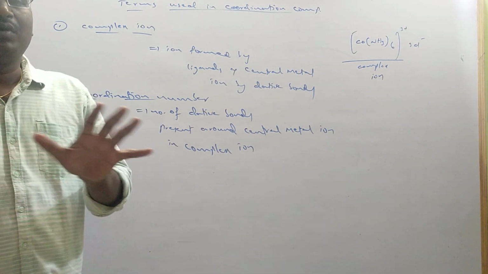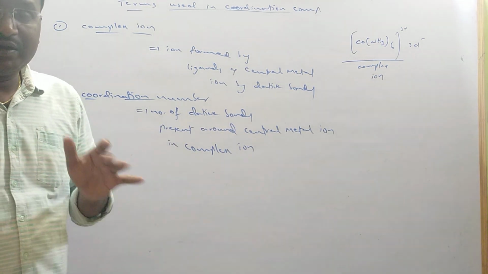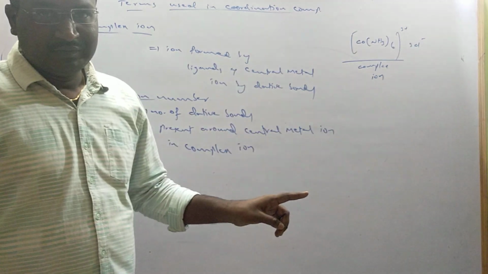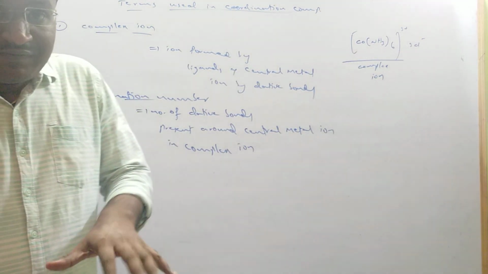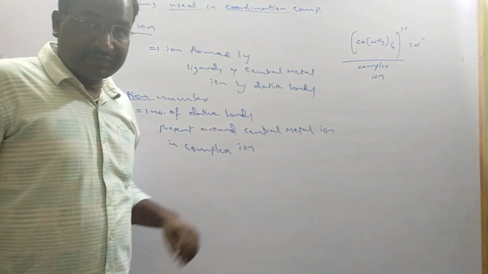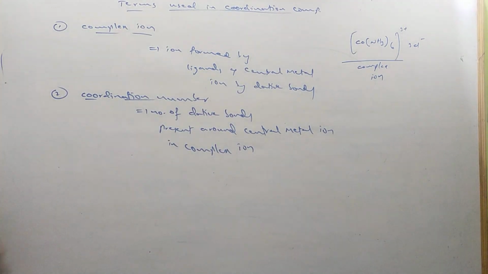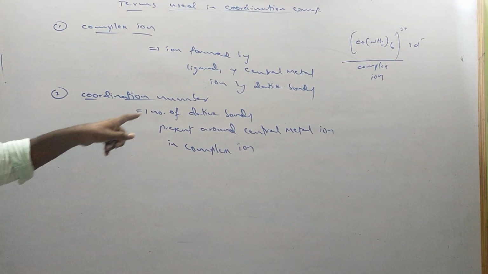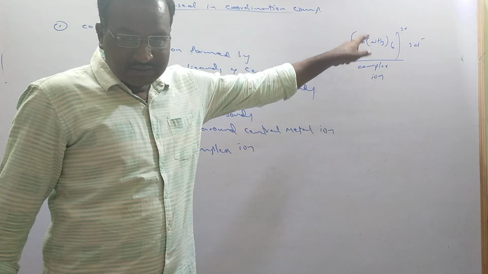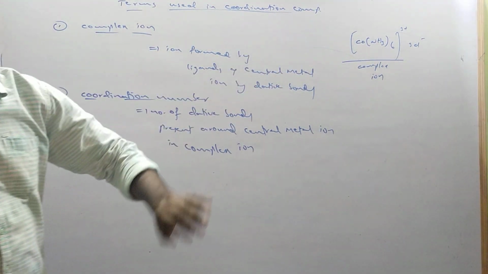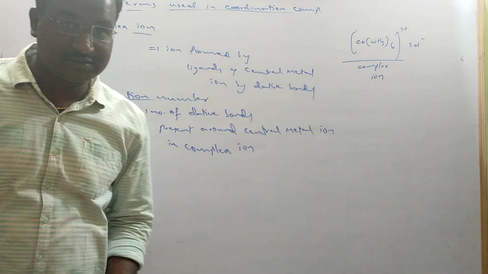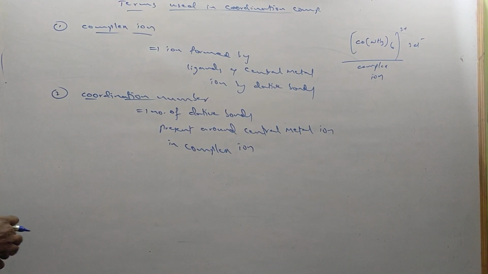The number of coordinate covalent bonds, the number of dative bonds present around the central metal atom, which have been formed by donation of electron pairs from the ligands. So they are called coordination number. Here in this complex, the coordination number is 6. The reason: 6 ammonia molecules are giving 6 electron pairs to the cobalt and forming 6 dative bonds. So that is called coordination number.